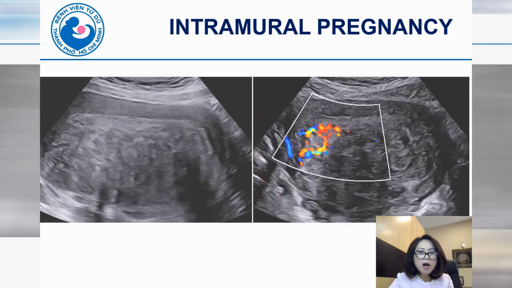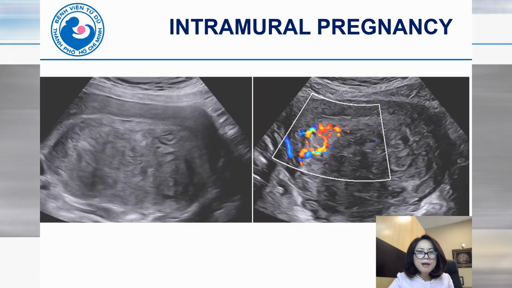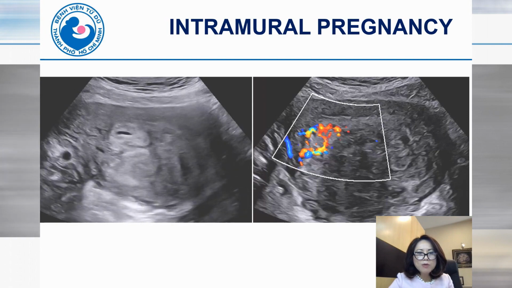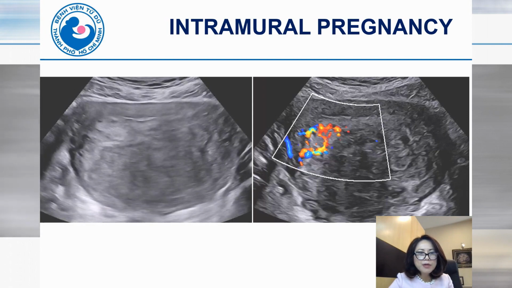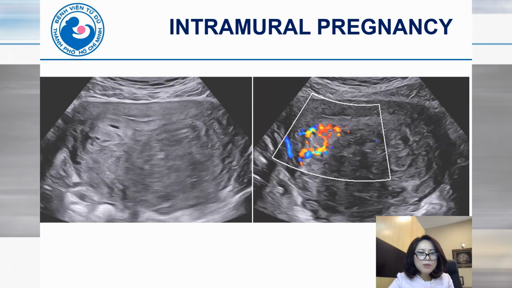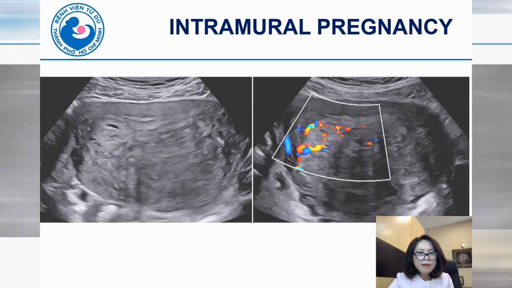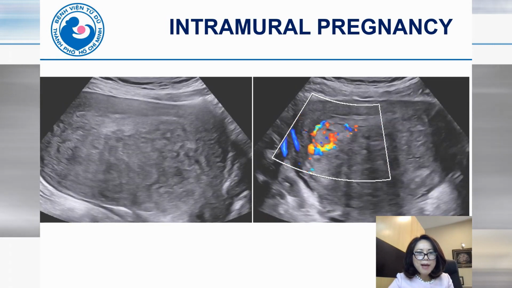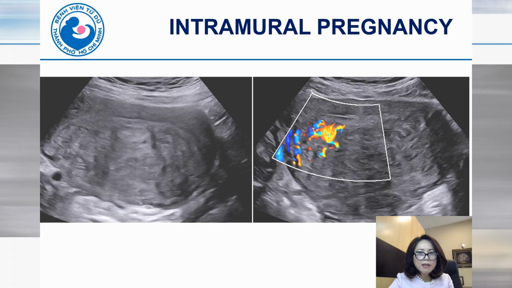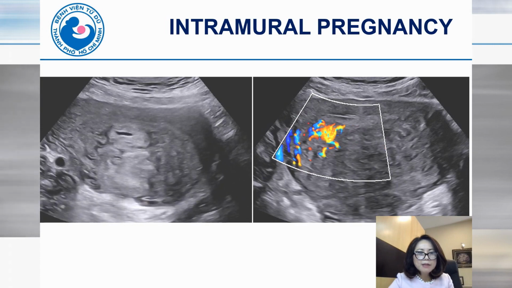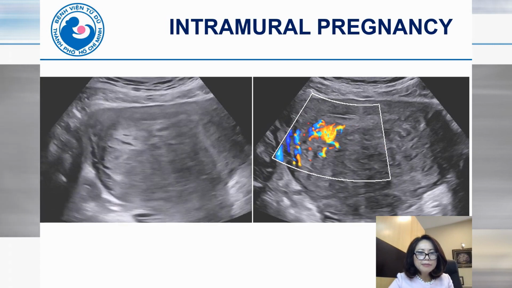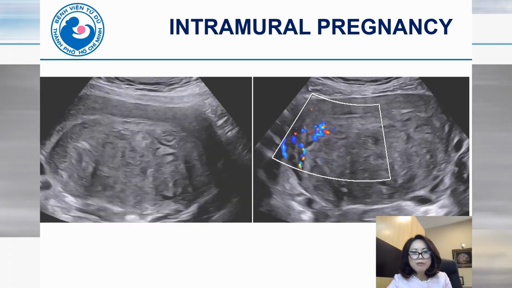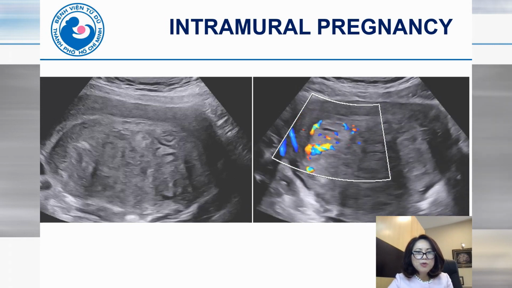Another case of intramural pregnancy, and you can see this is a patient with adenomyosis. So you can see the uterus is globular with shadowing, and you can see here the GS on the axial plane and sagittal plane. We can see a GS implanted in the posterior wall of the uterus, and on color Doppler we can see prominent peritrophoblastic blood flow. We think this is an intramural pregnancy.